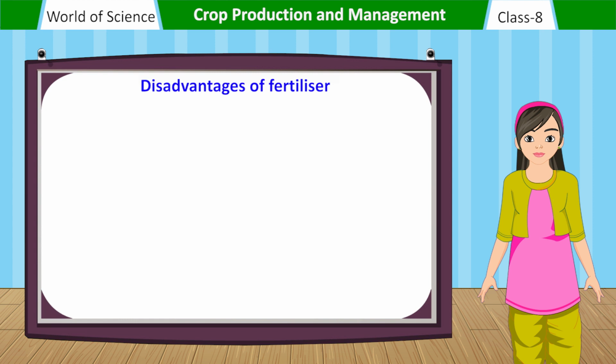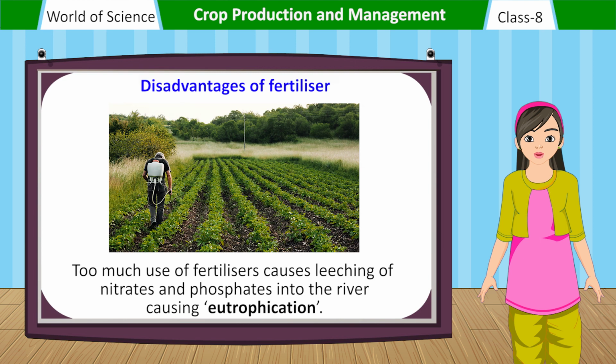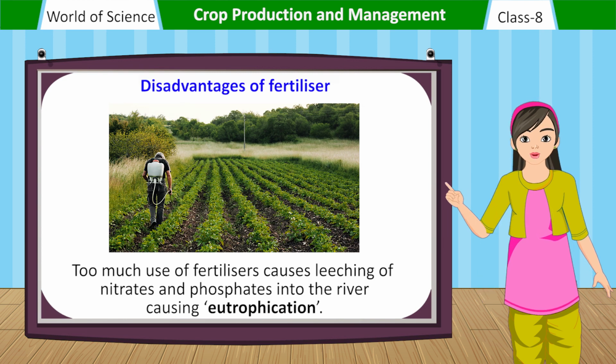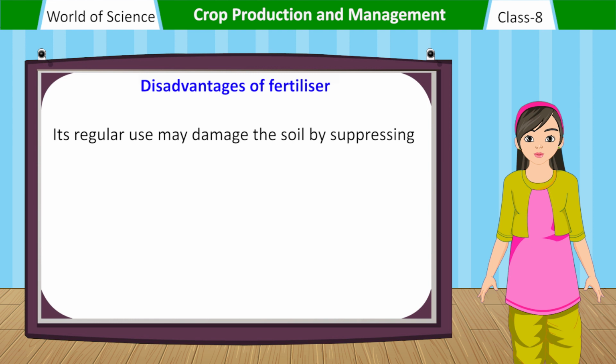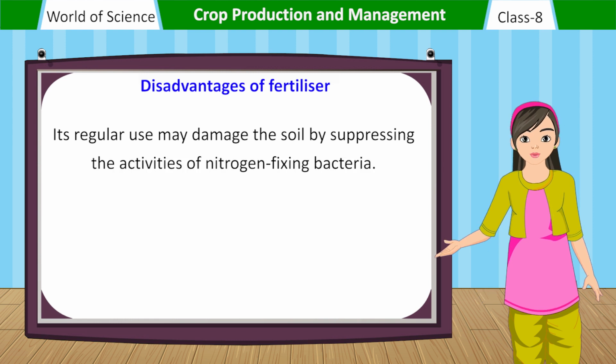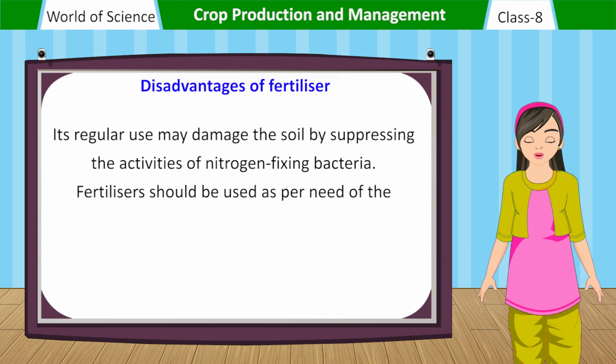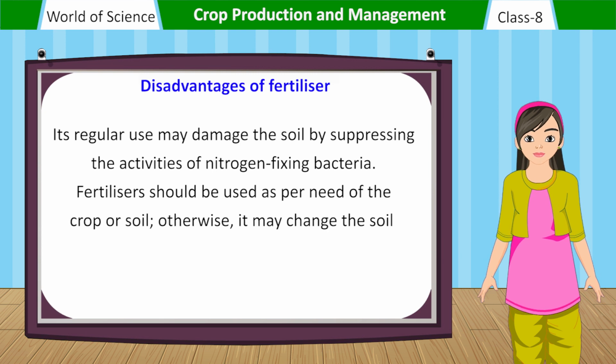Disadvantages of fertilizer. Too much use of fertilizers causes leaching of nitrates and phosphates into the river, causing eutrophication. Its regular use may damage the soil by suppressing the activities of nitrogen-fixing bacteria. Fertilizers should be used as per the need of the crop or soil, otherwise, it may change the soil chemistry.